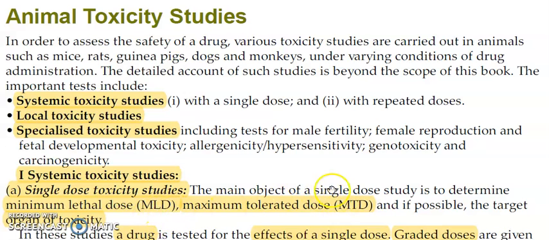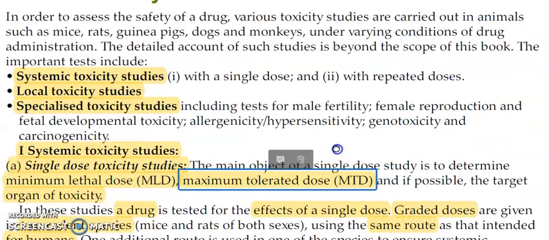The dose you select should not kill the animal, but it should determine the minimum lethal dose. And the maximum tolerated dose, how much dose the animal can tolerate, can also be determined in single dose toxicity studies.